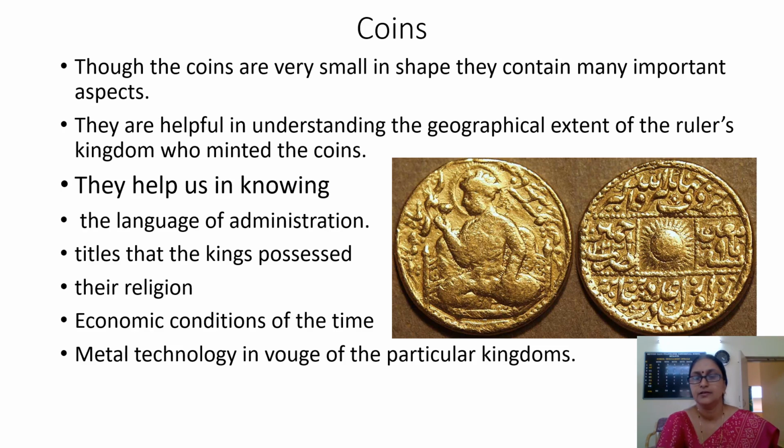If Immadi Pulikeshi's coins are available in northern India, it shows that Immadi Pulikeshi had created a very huge empire from south till north. He was ruling even in northern India. Like this, coins are helpful in understanding the geographical extent of the ruler's kingdom who minted those coins. They are also helpful in knowing the language of the administration. Usually on the coins, something will be written in a language.